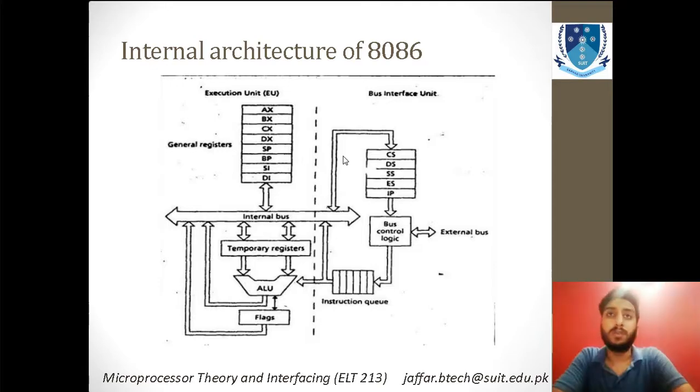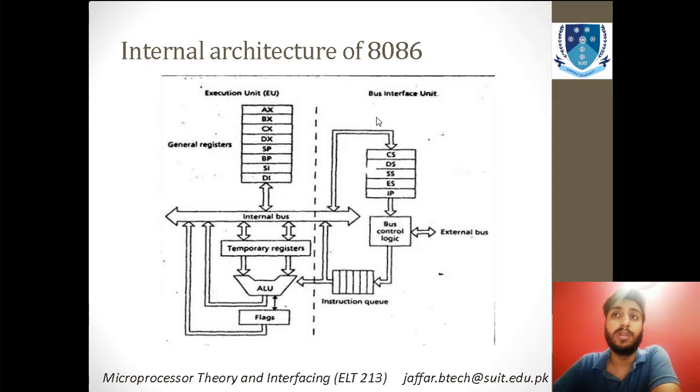Now coming towards the most important topic to understand the working of the 8086. It is its physical architecture, or the internals of its physical architecture. So you can see that there are different components involved in this architecture. The first one is the execution unit, and all these general registers are a combination of all the data banks, and the interface is linked to the execution unit.